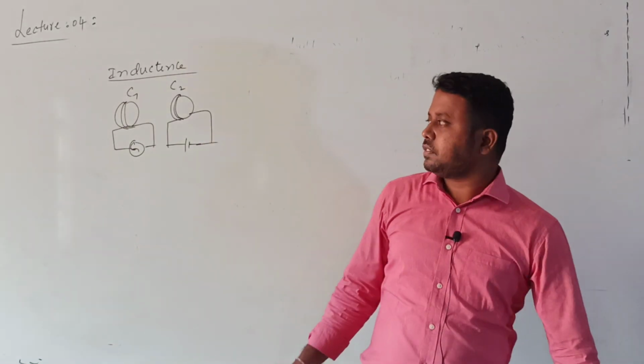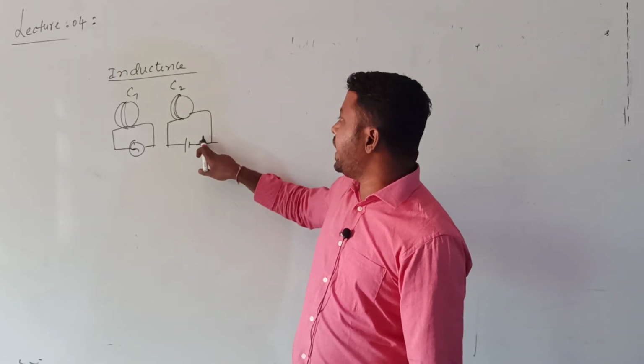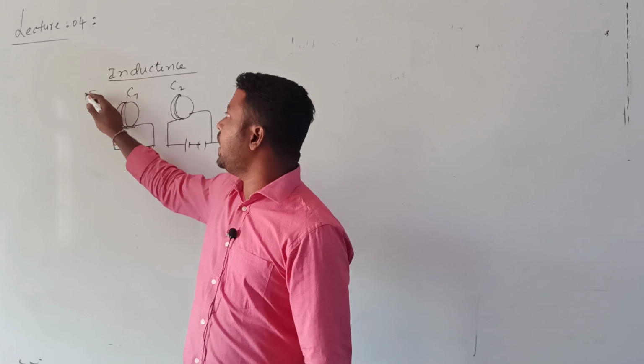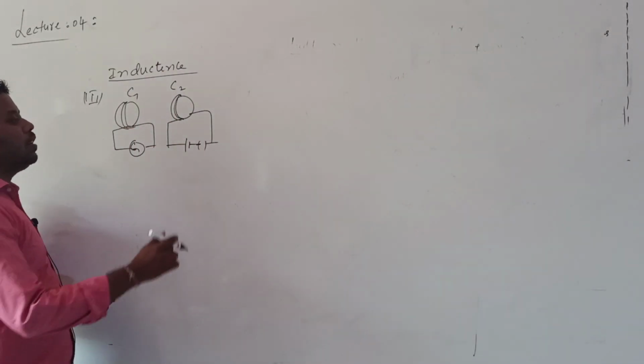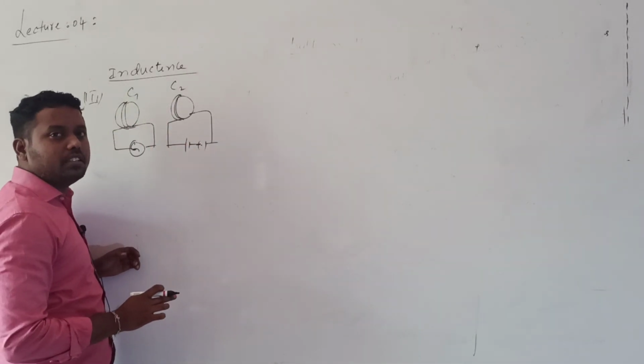Actually what happened? Now for example, both the coils are fixed. So here one plug key is also there. This is the third experiment we discussed, by Faraday and Henry. Now what happened? When I close the plug key, the current in C2 increases from 0 to maximum.